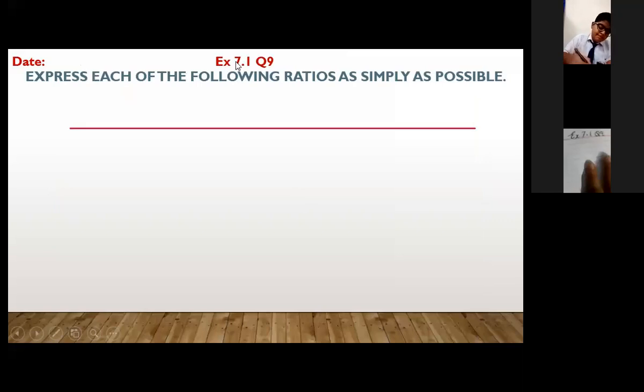Jay, what we have to do, bete? Exercise 7.1, question number 9. Write down the date in the left corner. Exercise 7.1, question 9. Copy down this question. Express each of the following ratio as simply as possible.